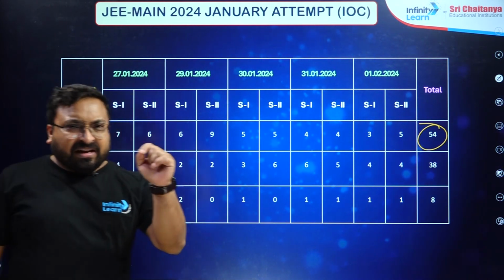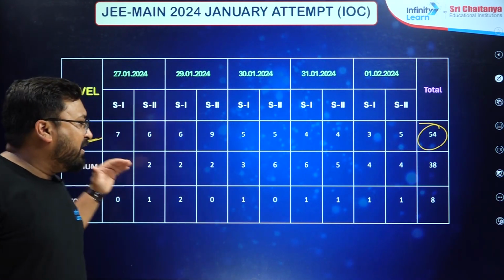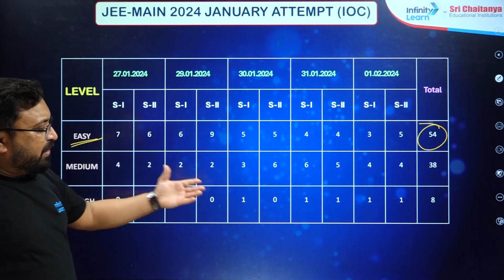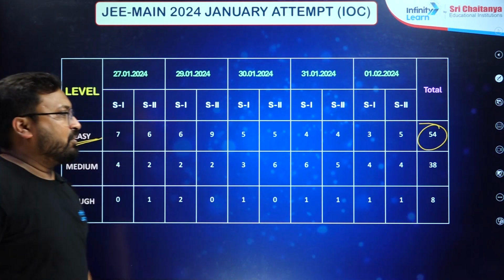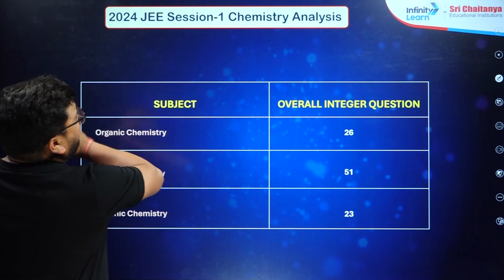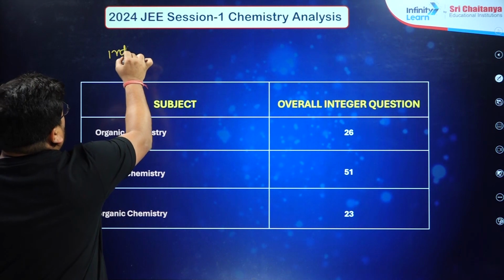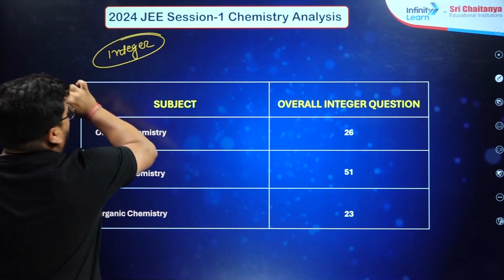Because that is a very critical thinking. If you know that exact value, you can answer. If not, okay, so that's why we have kept some questions in the tough category also. Okay, and if you see integer-wise, this is the integer question segregation.